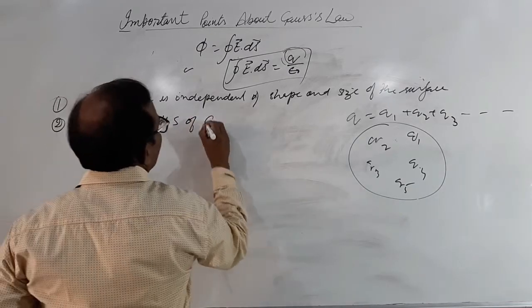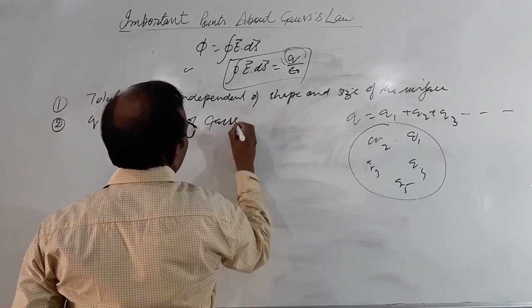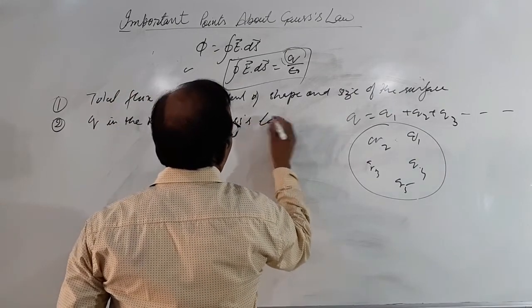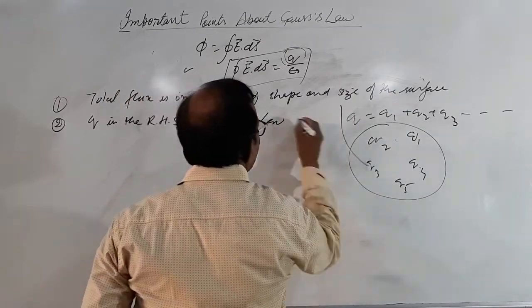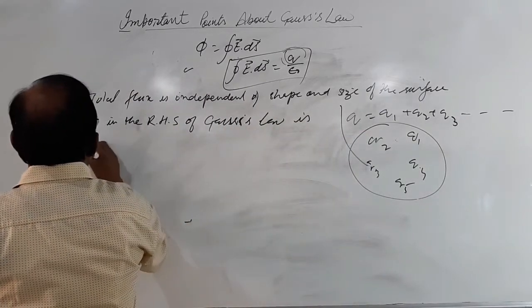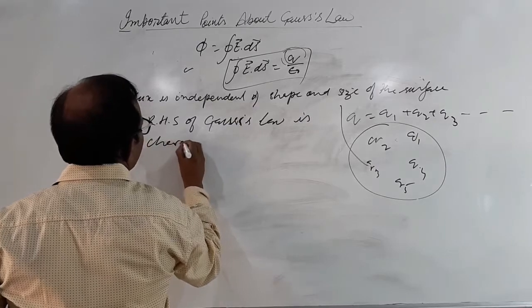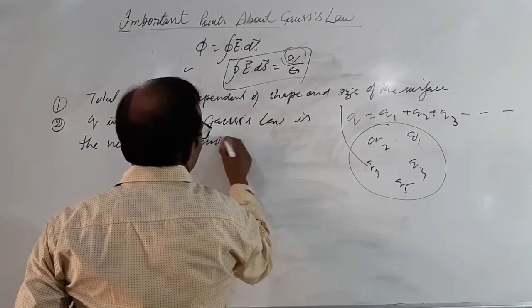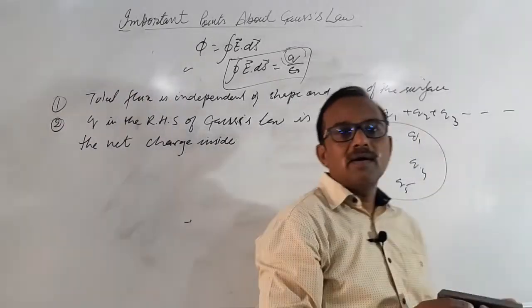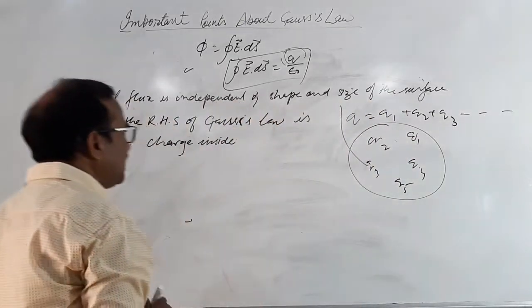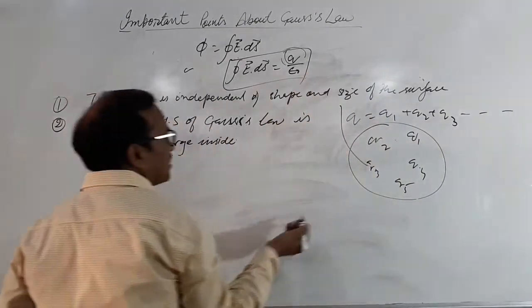So Q in the RHS of Gauss law is the net charge inside. It does not mean a single point charge or a single charge.